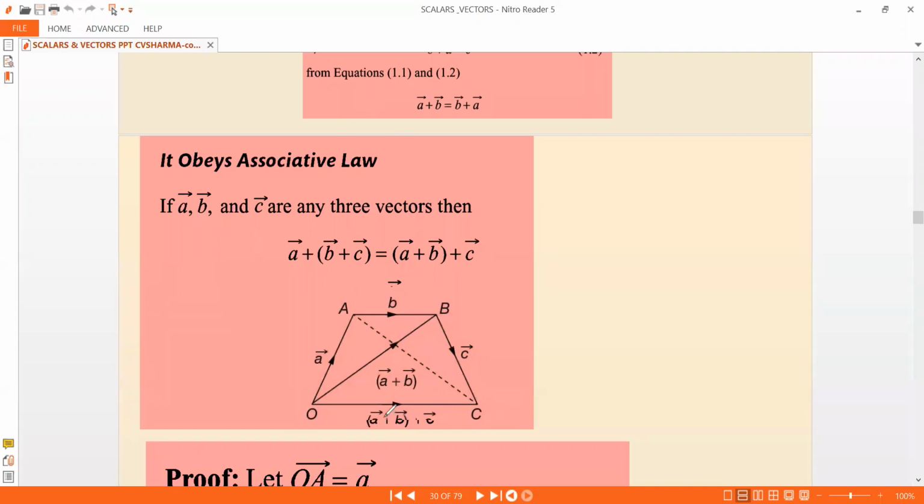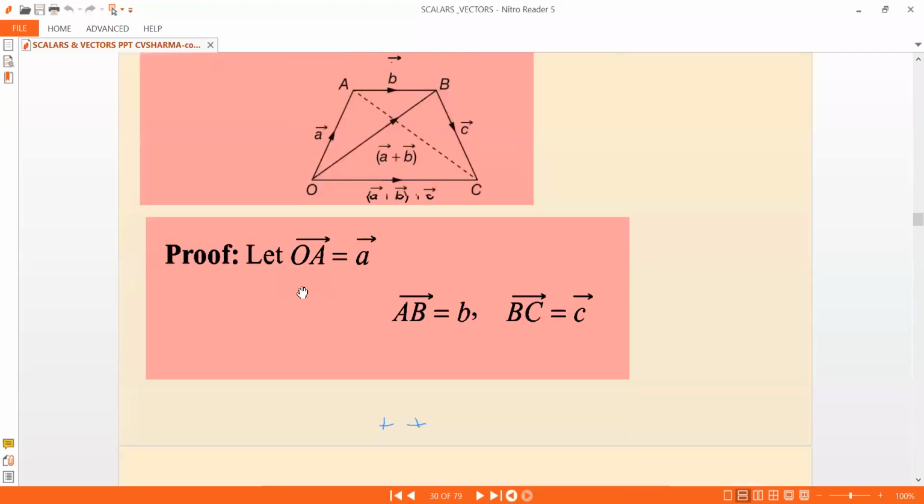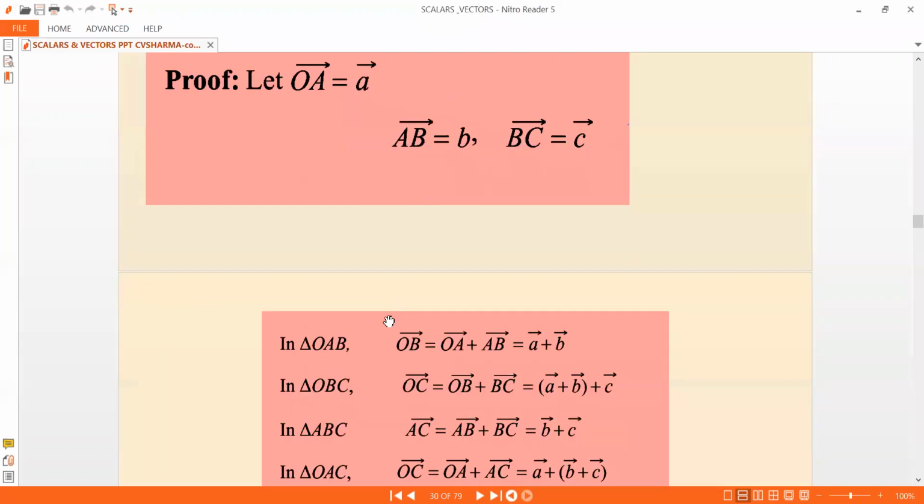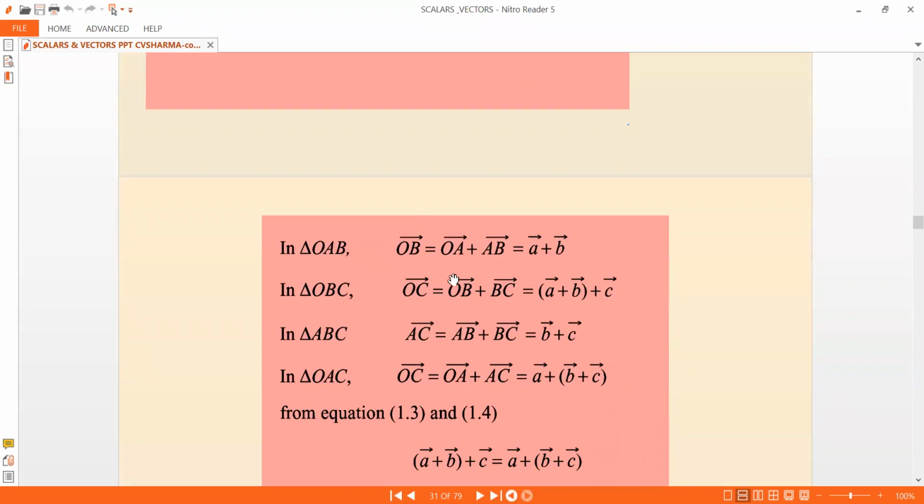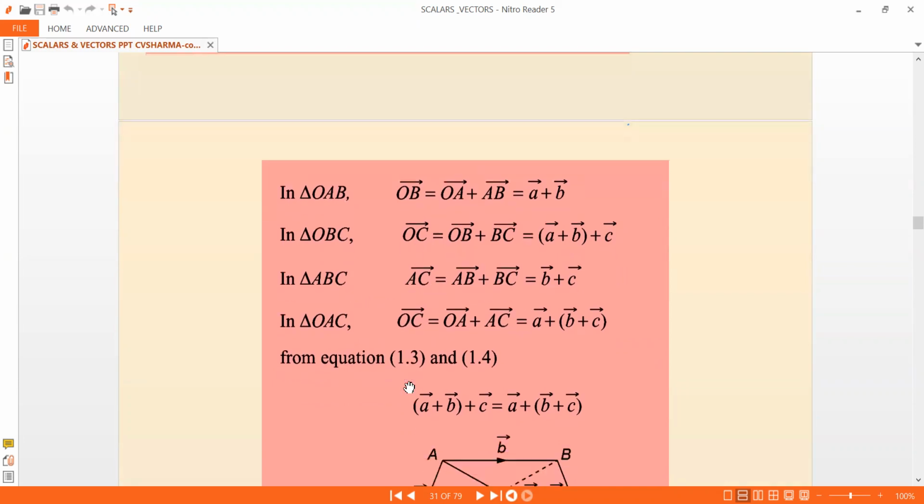Okay. So how do we do this? That is done like this. So here the proof follows. Let OA bar be equal to A bar, AB bar is B bar, and BC bar is C bar. Like this you have. And now, you consider one triangle at a time, and then the proof goes like this. OB bar is equal to OA bar plus AB bar, that is A bar plus B bar. And again, that one you add with the next one. This is not that difficult, this is very simple. Actually, you can go through the proof of this. I'm just showing you the stuff.